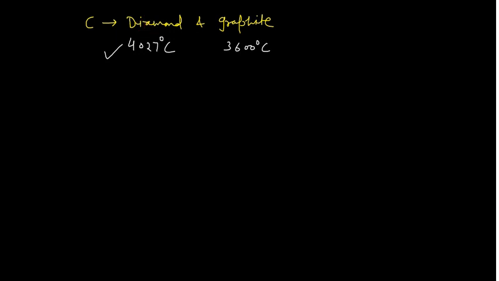This is very important. Now if someone asks which element has the lowest melting point, you will straightforwardly write helium. Helium has the lowest melting point, somewhere around negative 272.2 degrees centigrade. This you should remember.